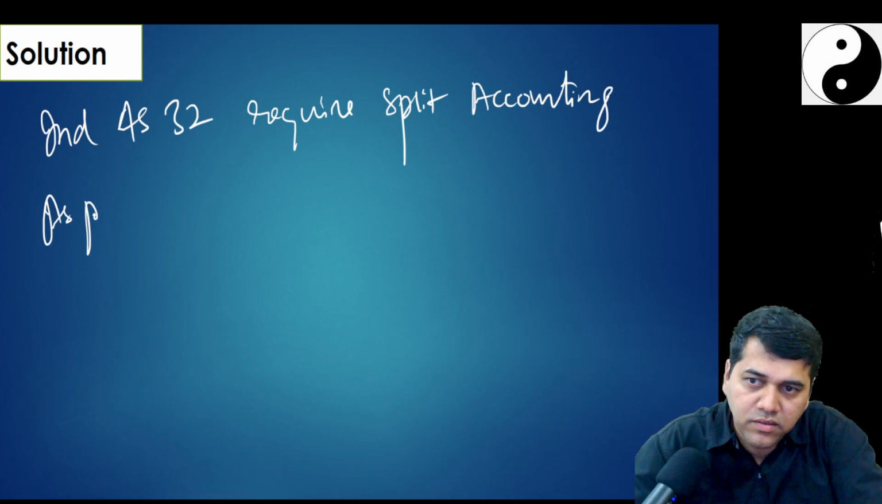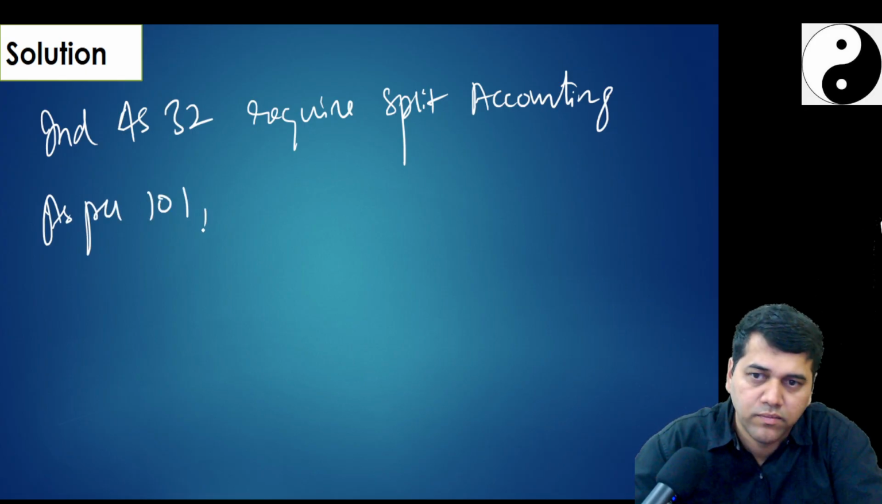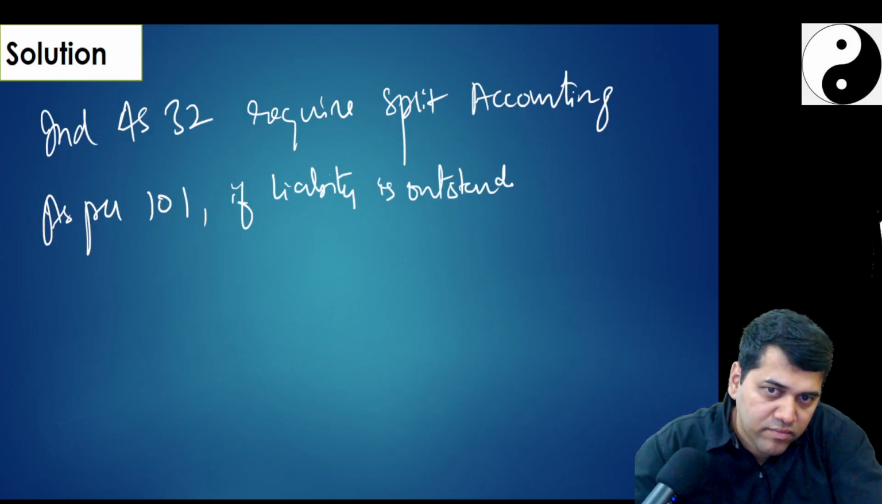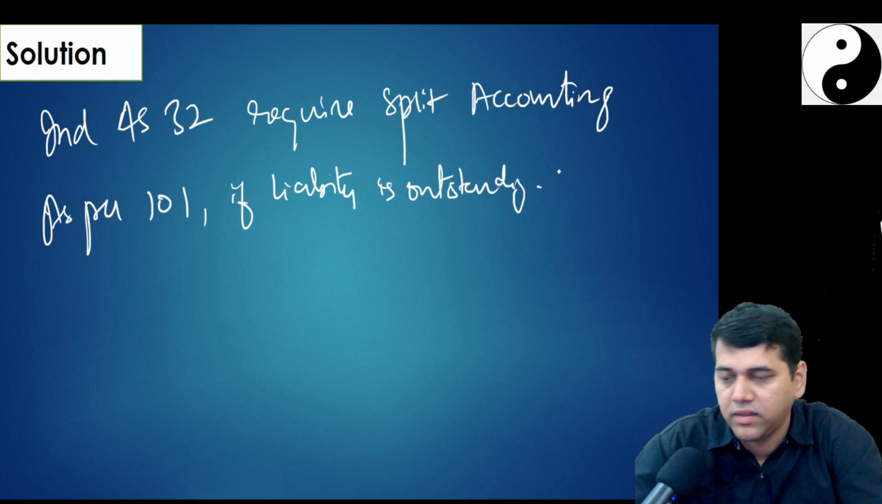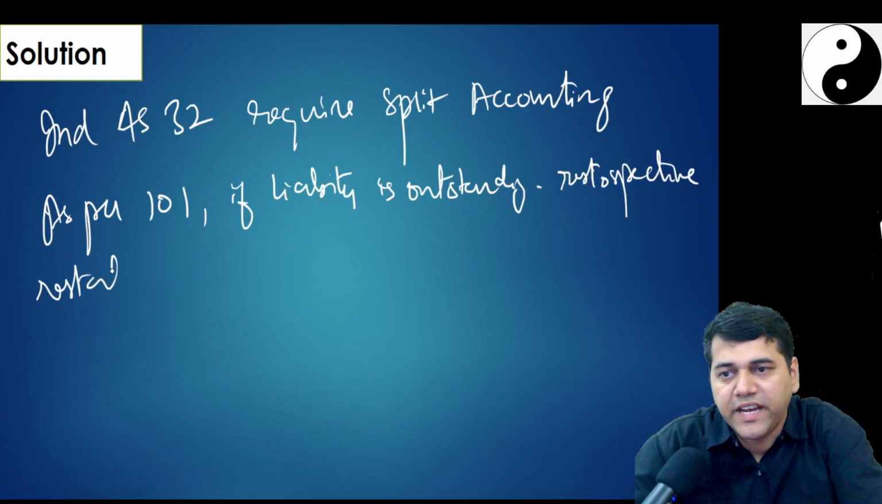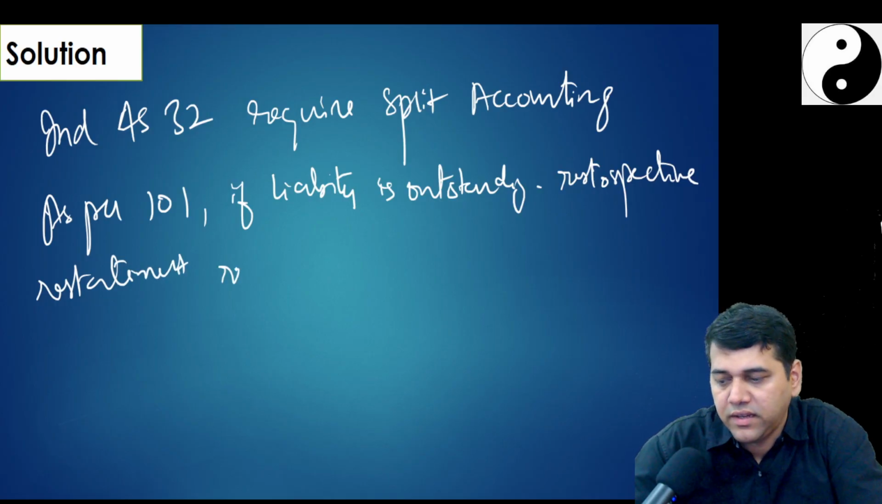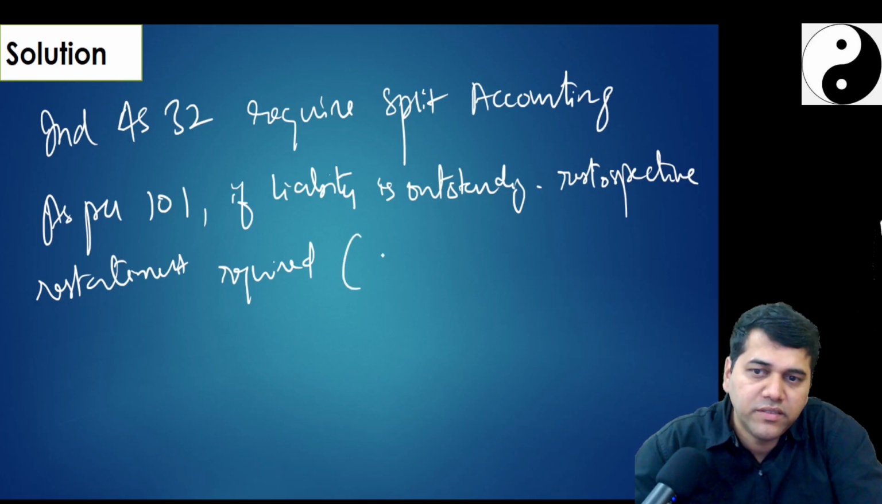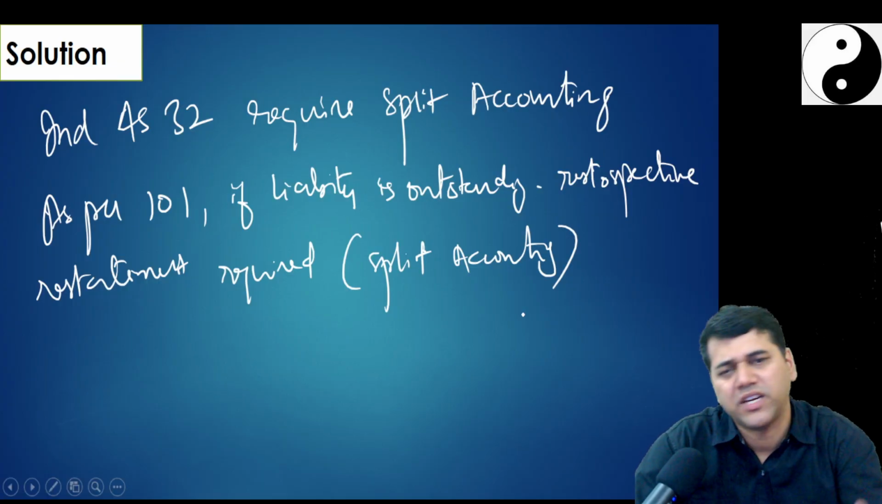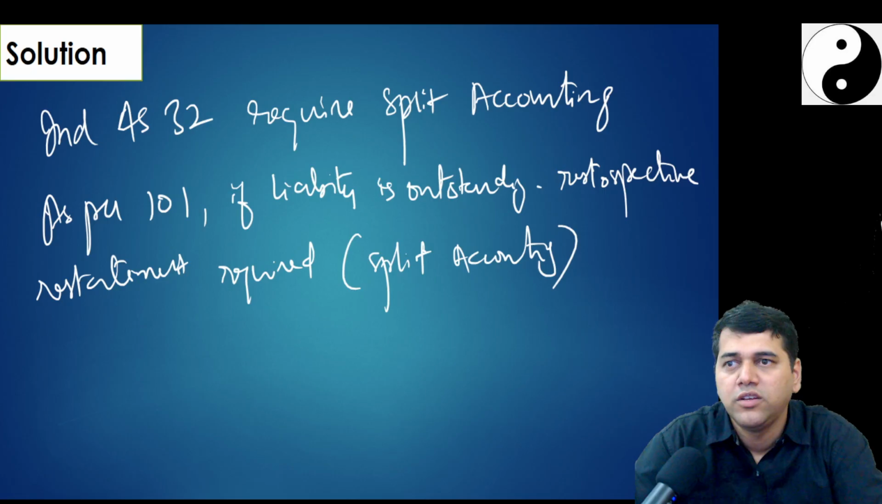As per 101, if liability is outstanding, retrospective restatement required. That means split accounting has to be done. So if there is a liability portion outstanding, generally it will be there. You have to do retrospective.